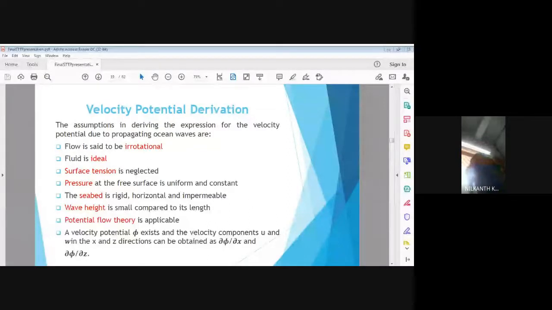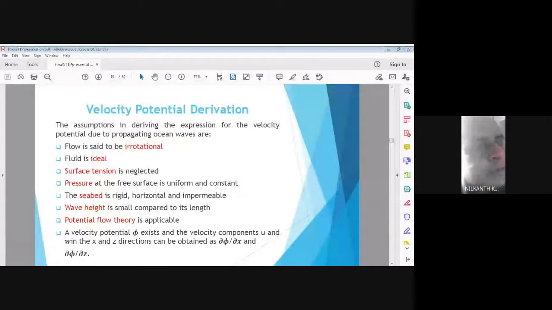So before that, I will talk about the assumptions in the derivation of the velocity potential equation. There are 4 to 5 important assumptions. First assumption is the flow is said to be irrotational, so omega is equal to 0. Fluid is ideal, it is frictionless. Surface tension is neglected.